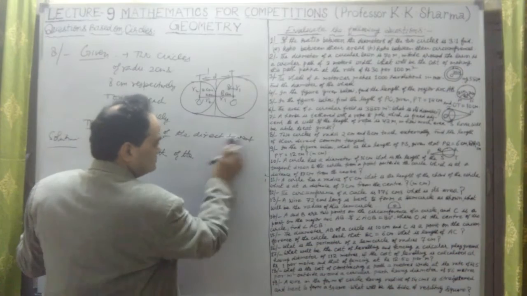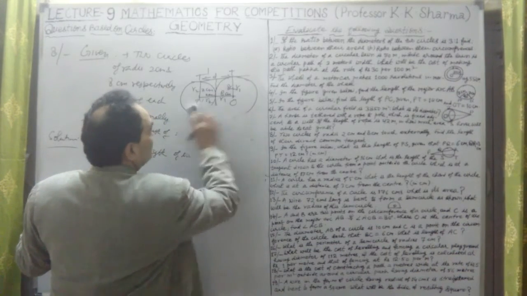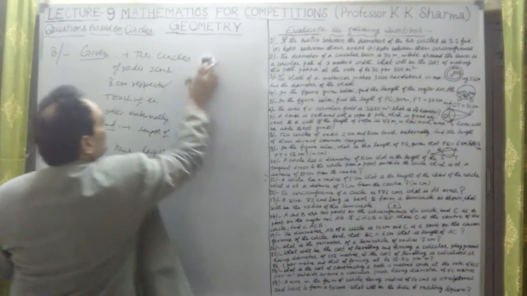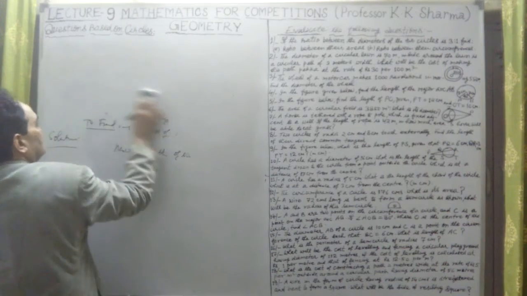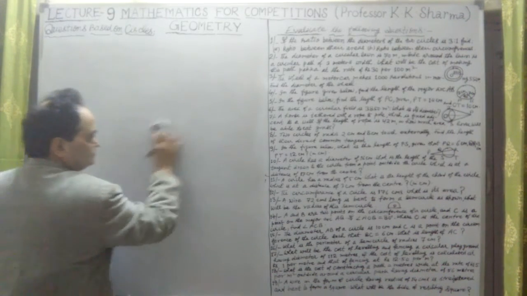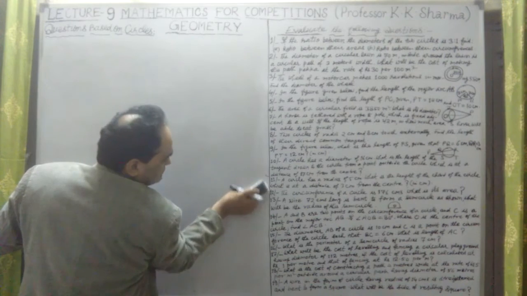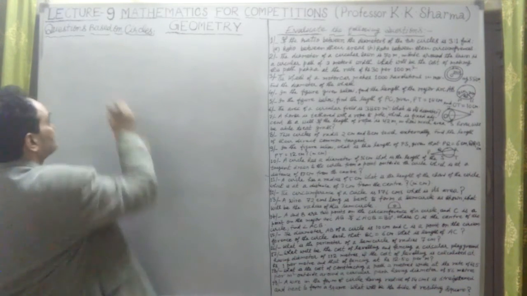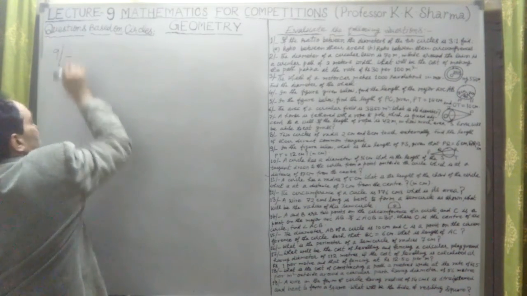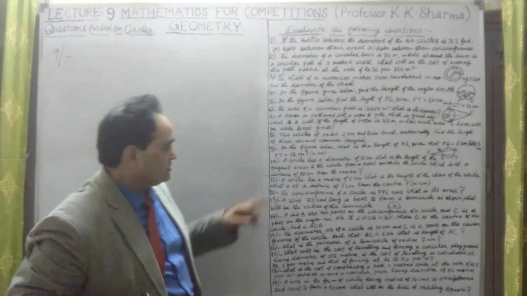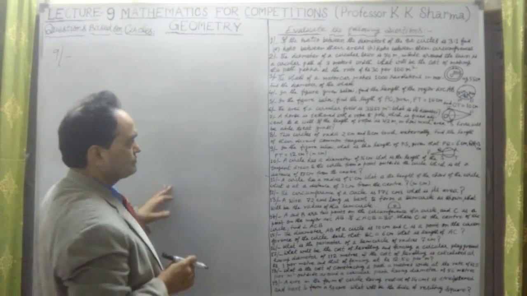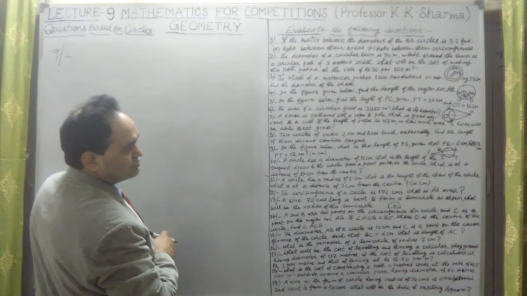Okay, now let us take question number 9. What is question number 9? Let me check it. Question 9 says, in the figure below, what is the length of PS?